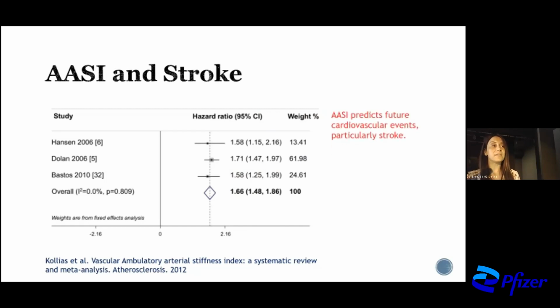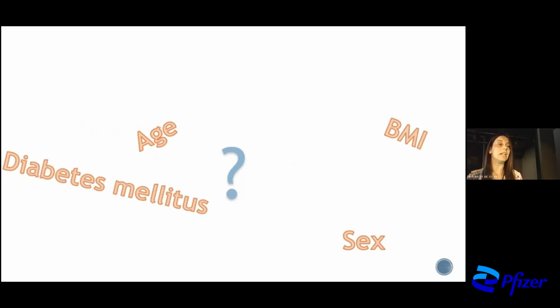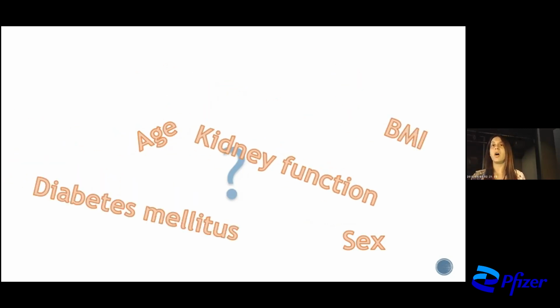The problem with ASI is that it doesn't take into account other parameters that affect arterial stiffness. And these parameters are, of course, age, sex, BMI, diabetes mellitus, and kidney function. All these parameters we have seen affect our arterial wall and play an important role in the process of vascular aging.